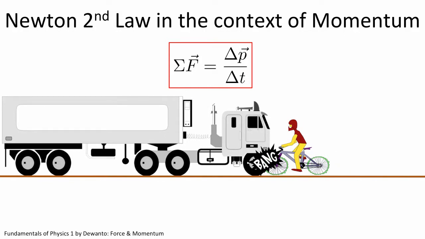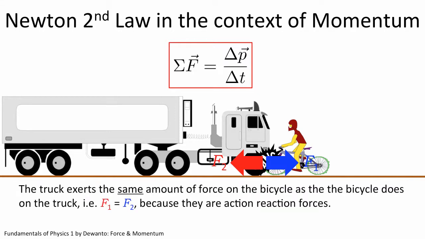The truck is multiple times more massive than the bike. Isn't F1 larger than F2? If that's what you think, then you have not understood Newton's third law. F1 is indeed equal to F2. Any pair of action-reaction forces are equal in magnitude. The truck exerts the same amount of force on the bicycle as the bicycle does on the truck.